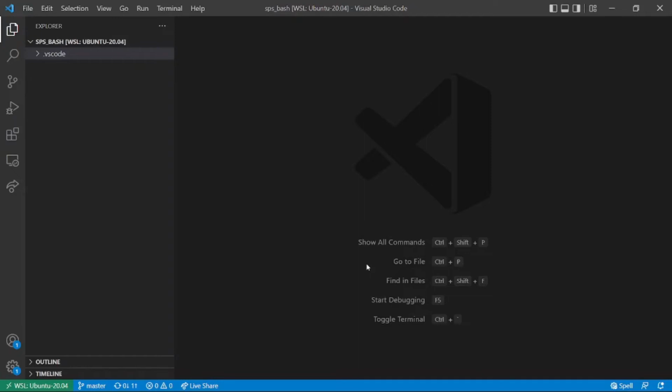Hi and welcome. Today we'll be building a rock paper scissors application in a shell script. I'll be using Bash in the WSL, Windows Subsystem for Linux.